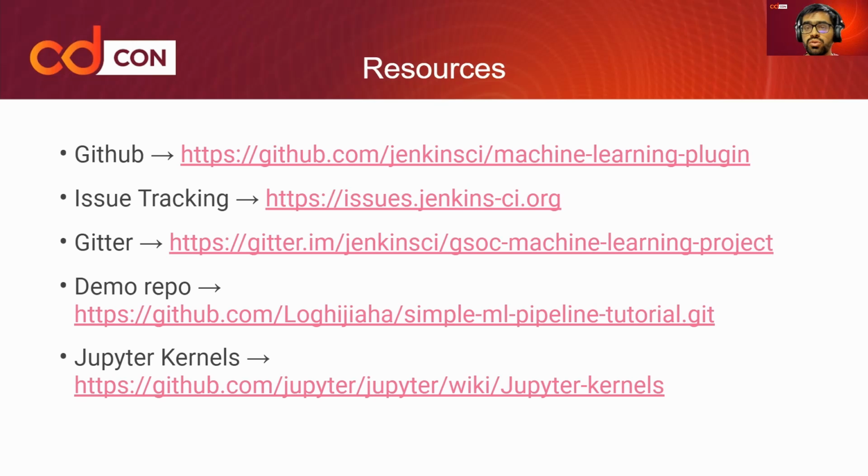And if you want to clone the demo machine learning pipeline that was used by the student Loghi, you can use that as well. And if you want to see the list of kernels currently supported by Jupyter, you can go to GitHub, Jupyter, and specifically the wiki, and look at the currently supported Jupyter kernels.